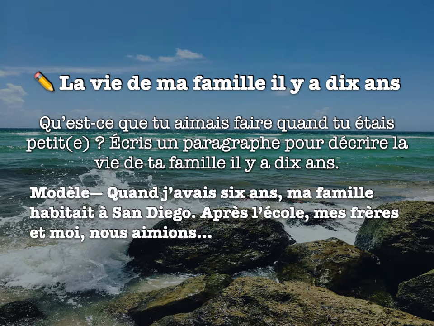So here I'm going to start off how old I was and where my family was living. And then you're just going to talk about what y'all liked to do, what you used to do a lot, anything about what y'all kind of did. You're going to use imparfait for pretty much all of this. I really only need maybe 5 sentences. Make sure you use imparfait. Check your spelling. Make sure you're using the nous form present tense to get those imparfait words.